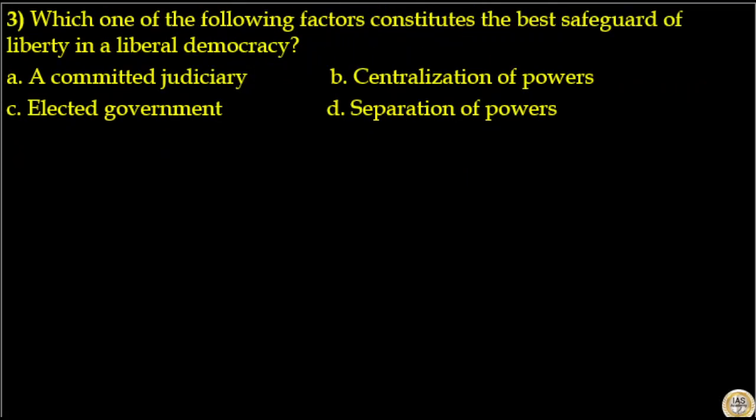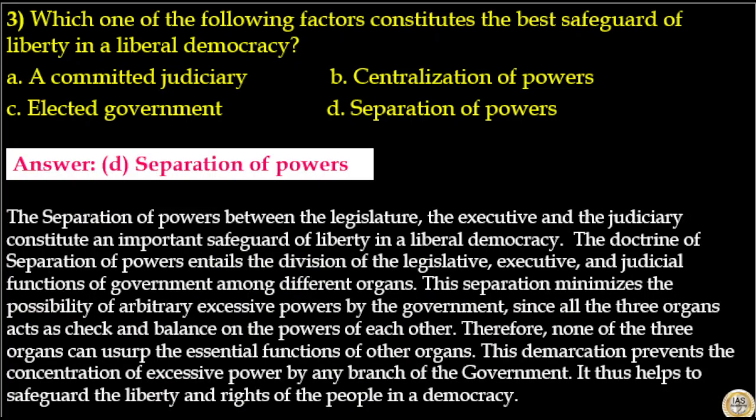Which of the following factors constitute the best safeguard of liberty in a liberal democracy? Options are a committed judiciary, centralization of powers, elected government, separation of powers. Here answer to this question is option D, separation of powers. The separation of powers between the legislature, the executive and the judiciary constitute an important safeguard of liberty in a liberal democracy. The doctrine of separation of powers entails the division of legislative, executive and judicial functions of the government among different organs. This separation minimizes the possibility of arbitrary excessive powers by the government.